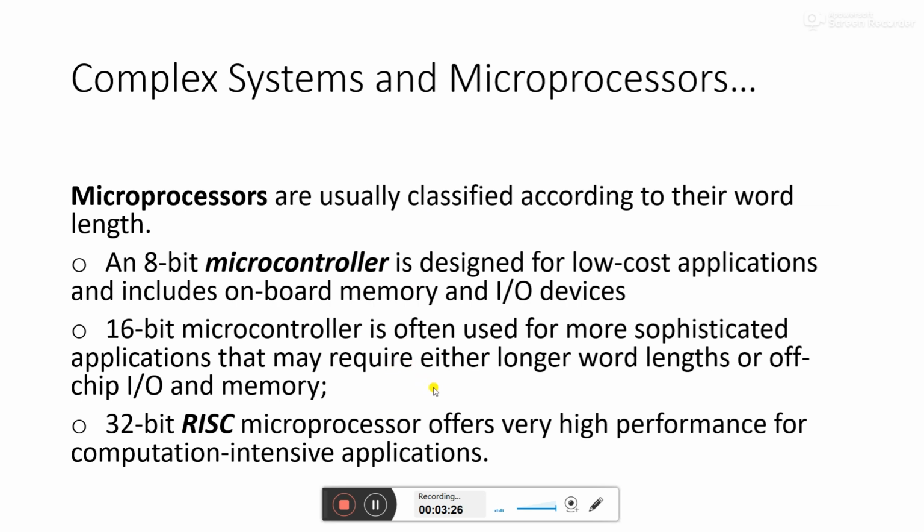In the next case, a 32-bit RISC type microprocessor is for high performance, computation intensive applications. For example, if you want to monitor the air pressure of a missile or a jet, then you need to use a 32-bit microprocessor. Accordingly, the microprocessors are used according to the applications.